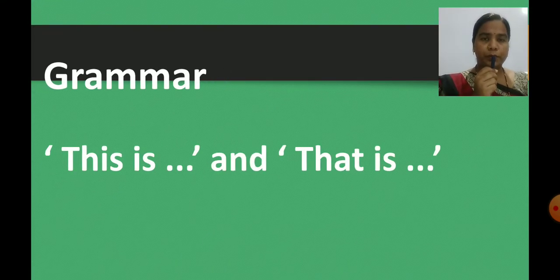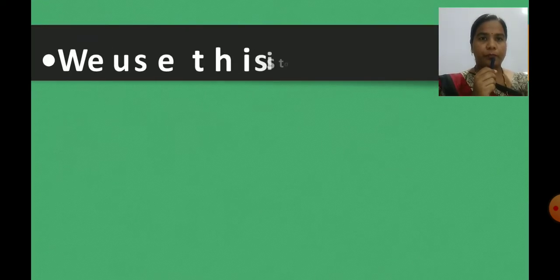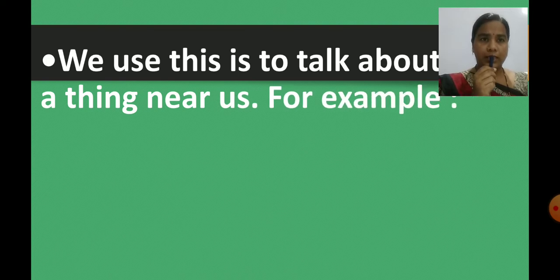Children, in today's video, we are going to learn about the grammar portion. Yes, in that, this is and that is. Today, we are going to learn about the grammar portion. This is and that is. So, children, everyone, open page number 57. Yes. We use this is to talk about a thing that is near to us.